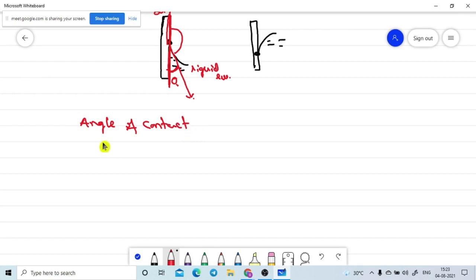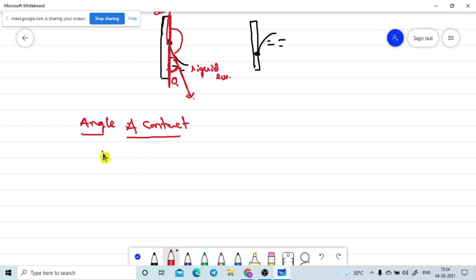So how can we define this angle of contact? I am drawing one tangent. The angle made by the tangent with the solid surface inside the liquid is named the angle of contact. Let me write that definition.